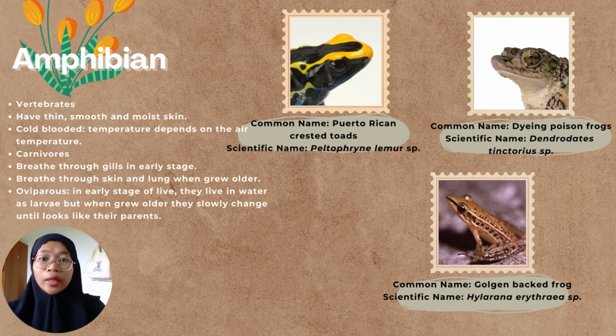Assalamualaikum. I'm Nur Atira. Next, in this slide we have amphibians. Amphibians are vertebrate animals. They have thin, smooth, and moist skin. They are categorized as cold-blooded animals. In the early stage, they are herbivores, but when they grow older, they become carnivores. As for respiration, in the early stage, they breathe through gills, but when they grow older, they breathe through skin and lungs. In amphibians, we have two terms, which are oviparous and metamorphosis. Oviparous means that in the early stage of life, they live in water as larvae, but when they grow older, they change until they look like their parents. In this slide, we have examples, which are Puerto Rican crested toad, dying Persian frog, and golden back frog.